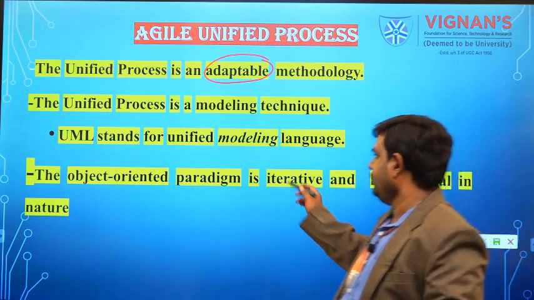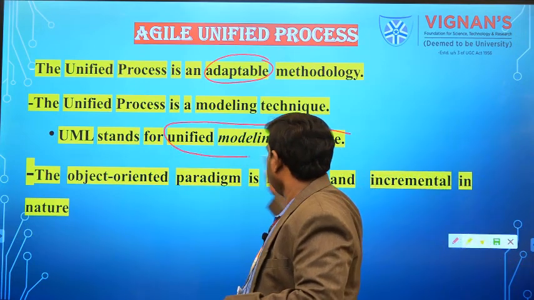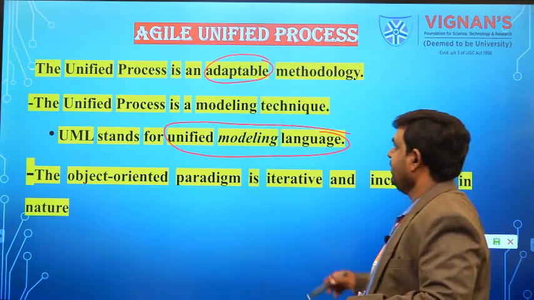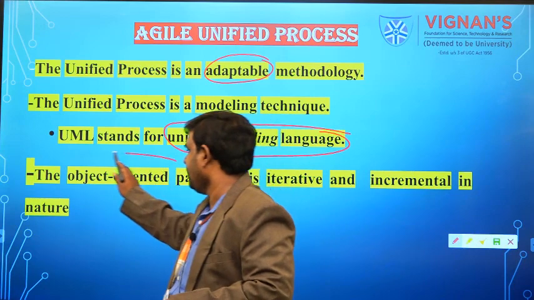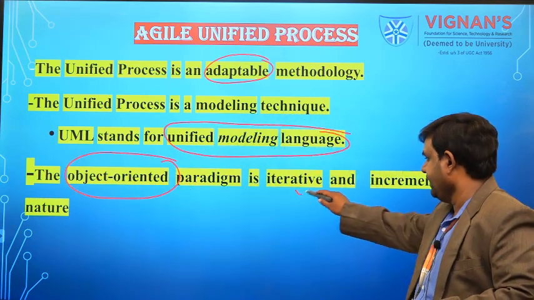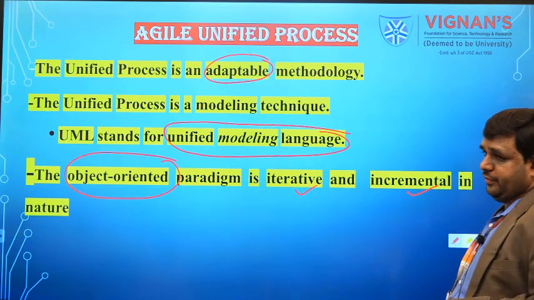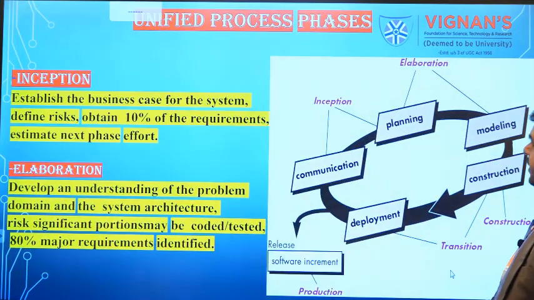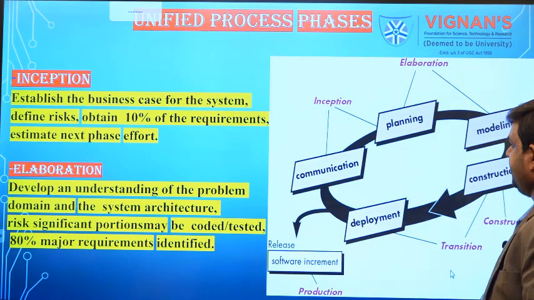And here we are going to use Unified Modeling Language, UML, and we are also going to use object oriented programming for developing the iterative and incremental unified process. So here we have different types of phases in unified process. The first one is inception, the next one is elaboration.